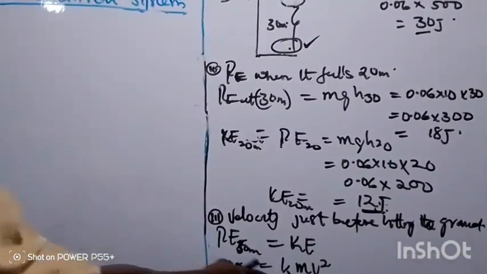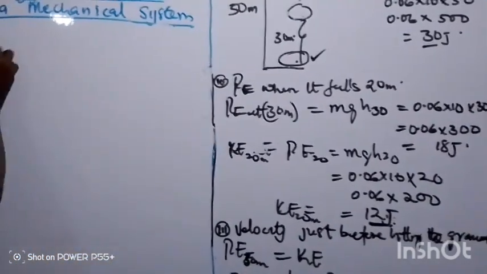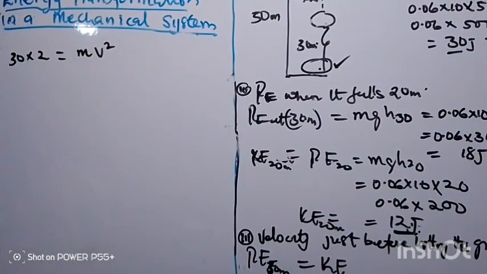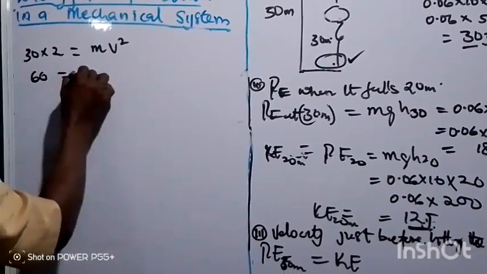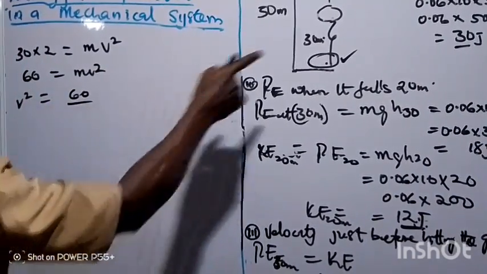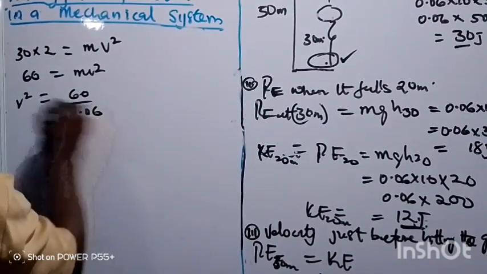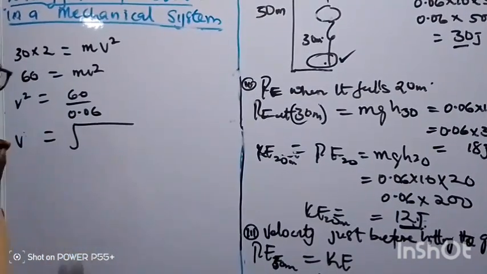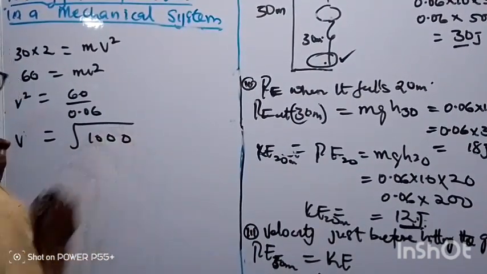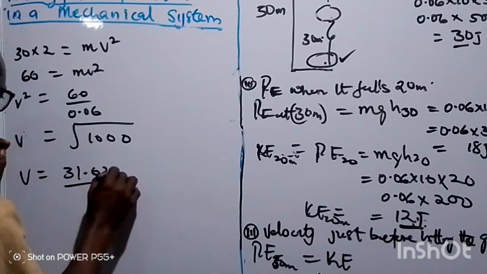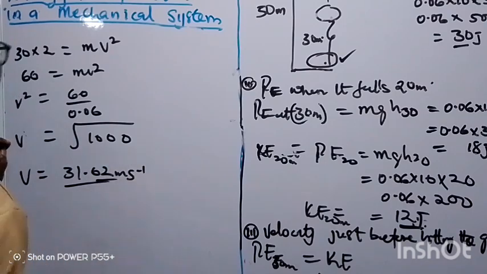So from here now, you can say 30 multiplied by 2 is equal to mv squared. From there, this one will be 60 is equal to mv squared. v squared is now equal to 60 divided by m, which is 0.06. So v squared is equal to 1000, and v is the square root of 1000. v now finally will be equal to 31.62 meters per second. That's the velocity just before it hit the ground.